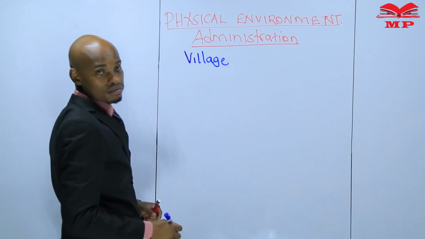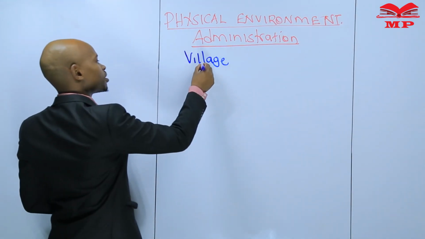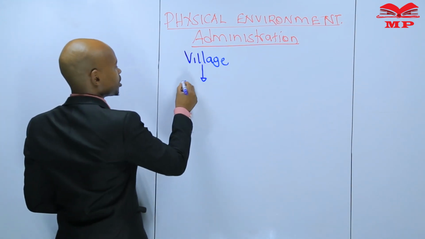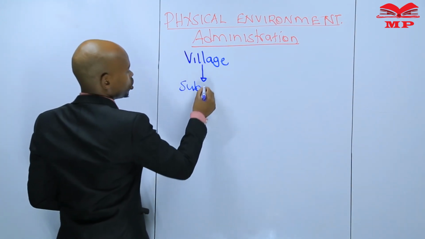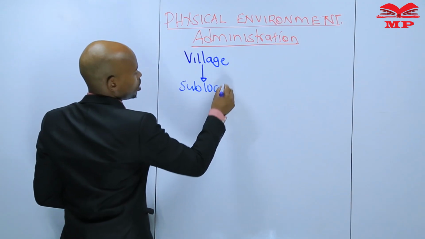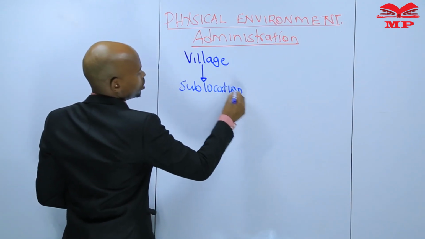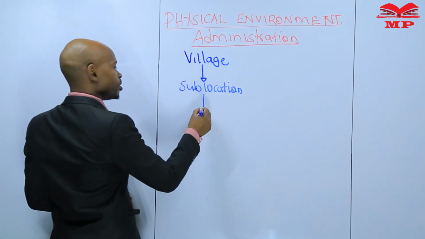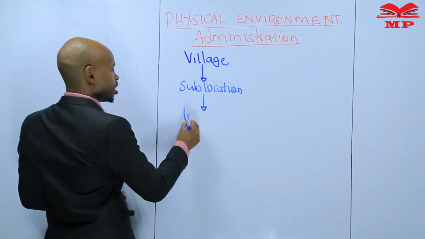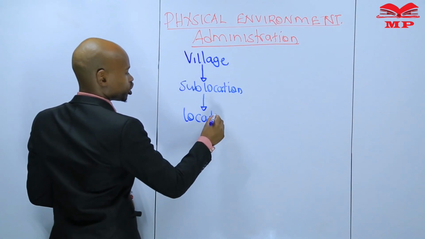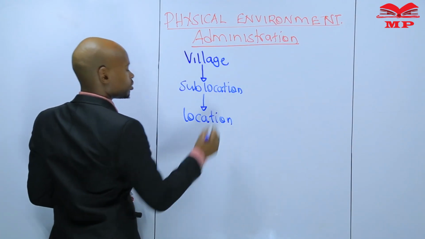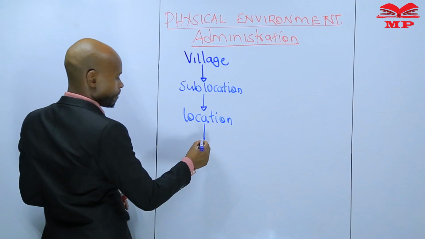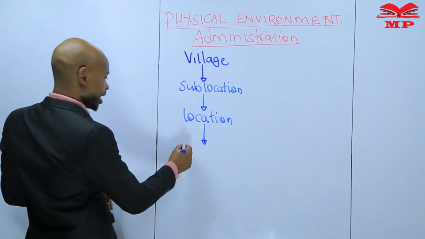Many villages make a sublocation. Many sublocations make a location. Many locations make a division.